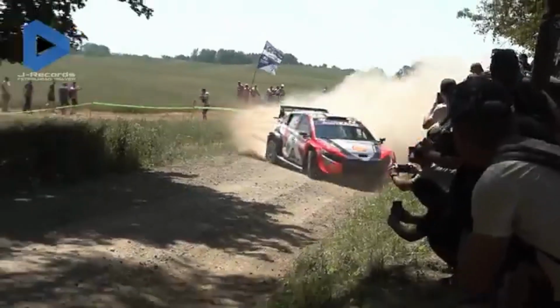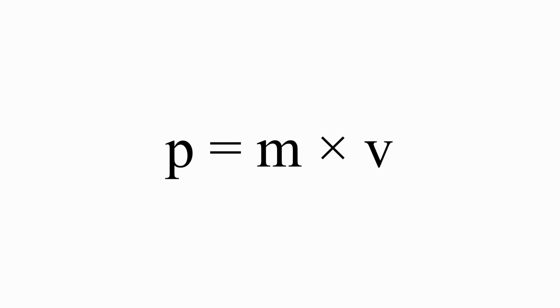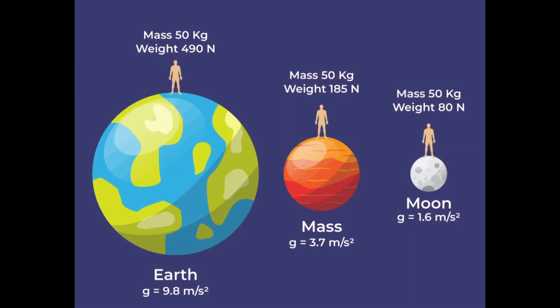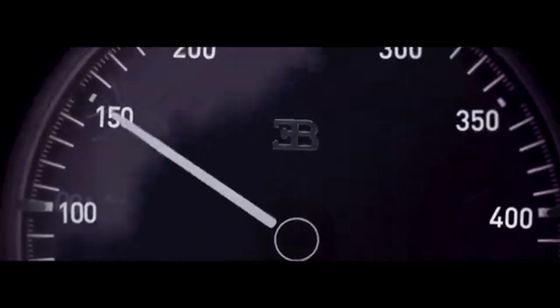All right, now let's start with momentum. Momentum measures how much motion something has, or the quantity of motion something has. You calculate it by multiplying mass and velocity. Now, one main thing about mass is it should not be confused with weight, where weight has the factor of gravity on it. Let's say you're on Earth, you would have the gravity on Earth affecting how much you weigh. Obviously, it does include mass, but it changes from planet to planet, unlike mass, which stays constant on any planet that you are on. And velocity can just be said as speed.